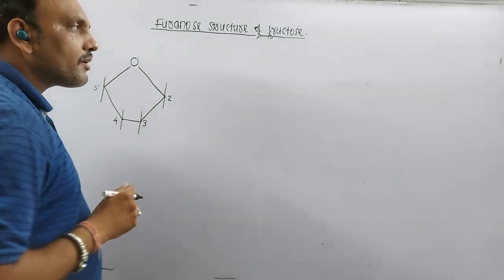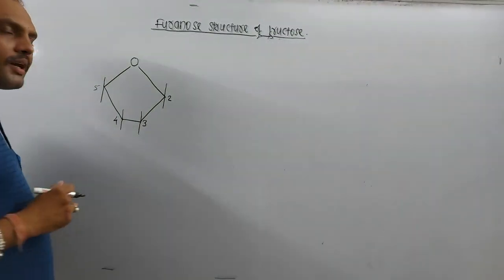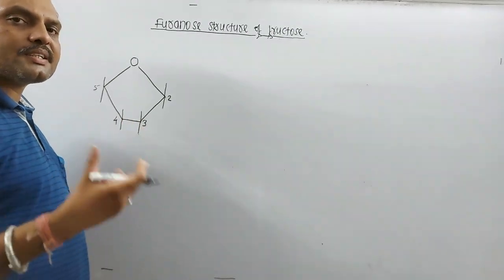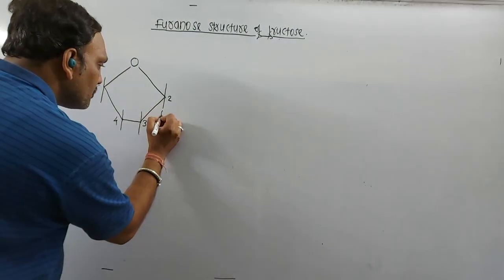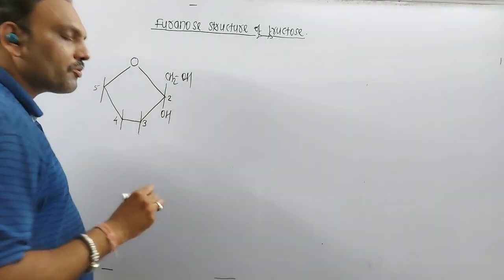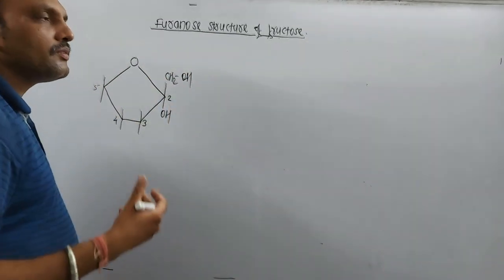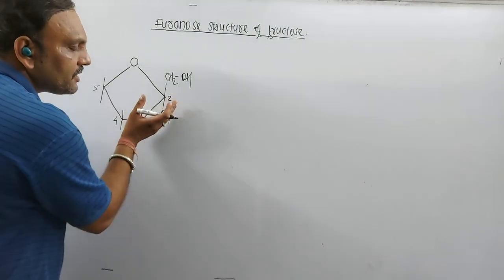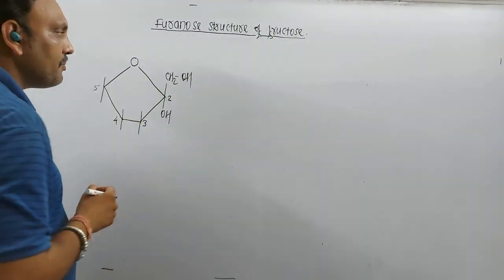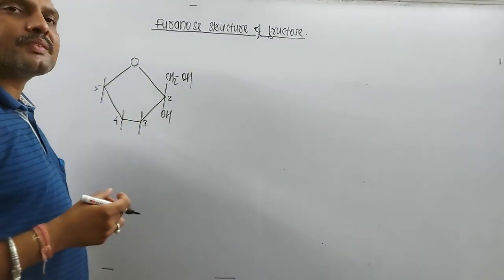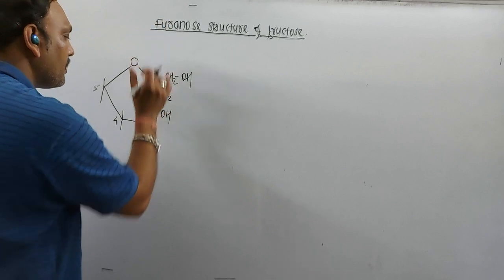If you are going to draw the alpha anomer, then the OH group should be at the right hand side. So in the case of fructose, OH is present on the extreme right of the anomeric carbon, and we write it in the downward direction. The CH2OH, which is on the left side of the anomeric carbon, is written in the upward direction.